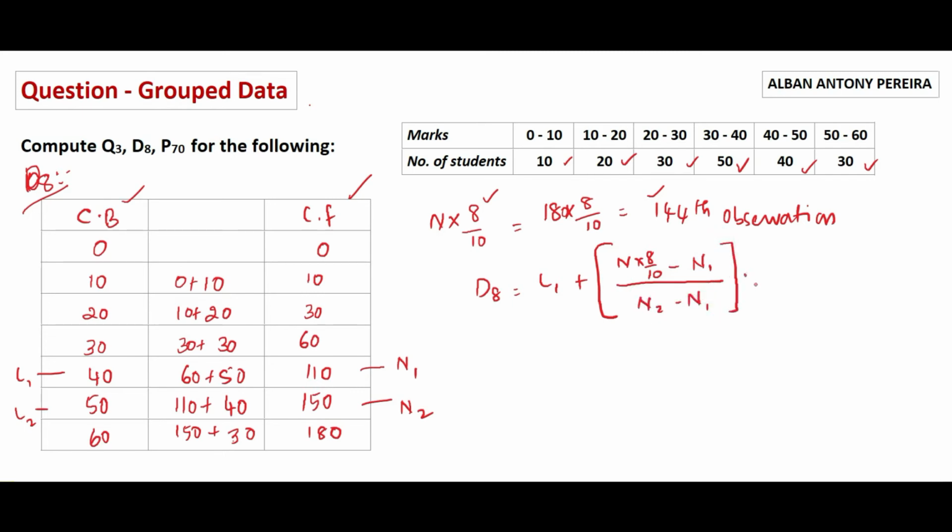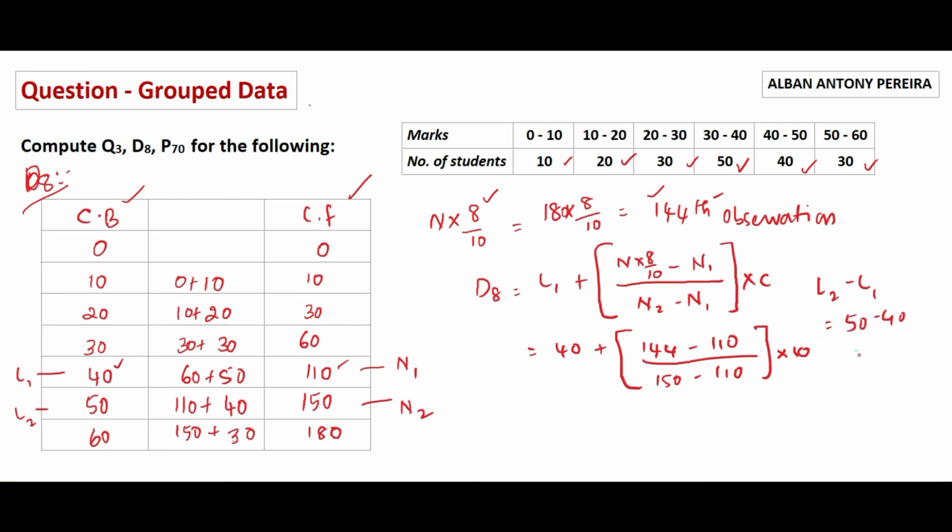So C is 10, we already know. L1 here is 40, plus big bracket open, n into 8 divided by 10 is 144, minus n1. N1 here is 110, divided by n2 which is 150 minus 110, into C. C is L2 minus L1, that is 50 minus 40, which is 10.